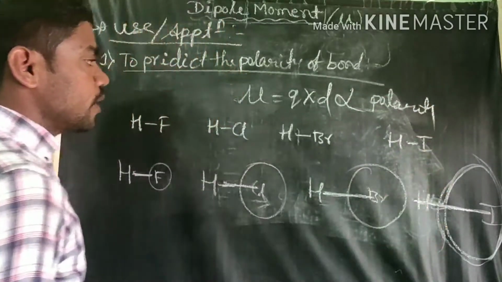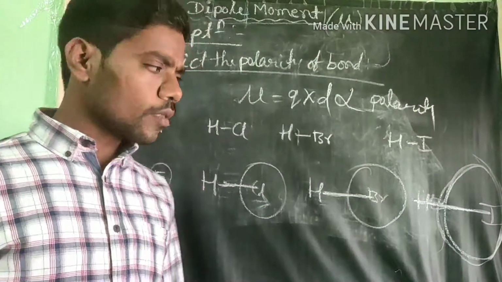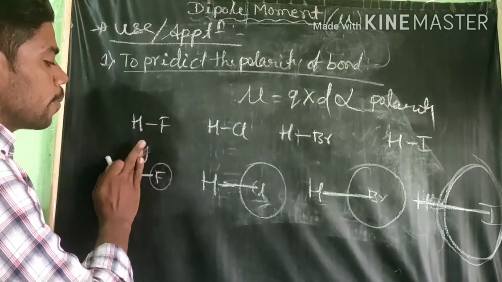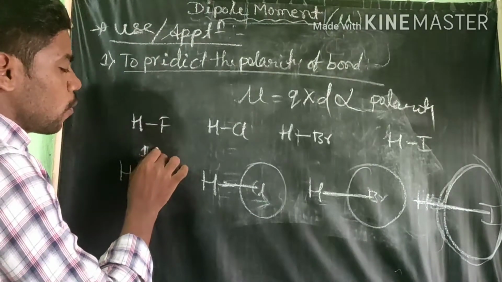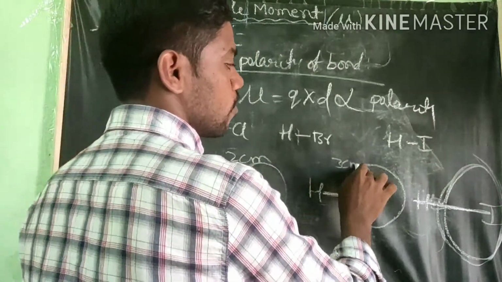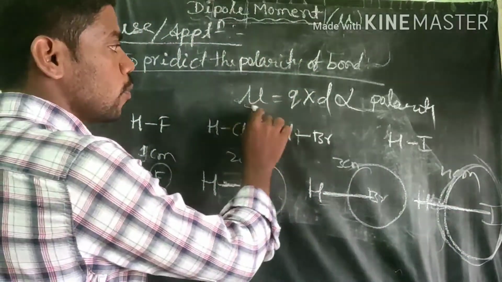This polarity increases with increase in the size of the atom. For example, the distance here is 1 centimeter, here 2, 3, 4 centimeter. The size increases, so the dipole moment increases, right?